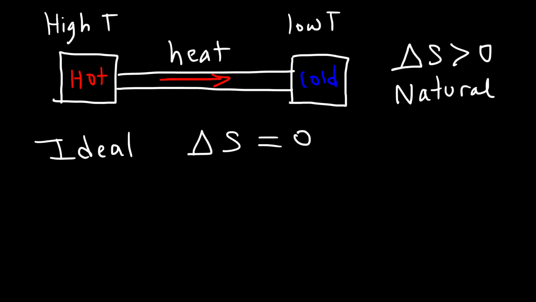For example, let's say you drop a glass cup. It's going to break into pieces. Now, those broken pieces are not going to naturally just fix themselves together. It doesn't happen. So it's very difficult to take something in a disorderly state and turn it into an orderly state. It takes energy to do that. Naturally, things tend to go towards a disorderly state. And so for a natural spontaneous process, the entropy of a system tends to increase. And that's the general idea behind the second law of thermodynamics.